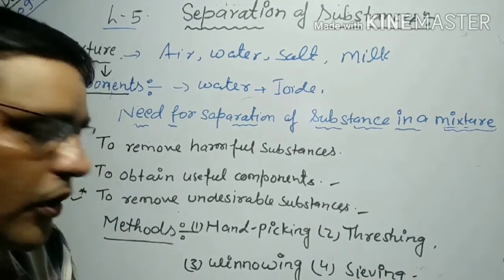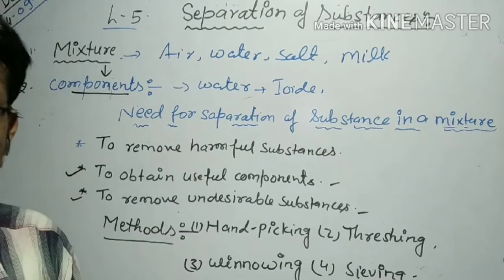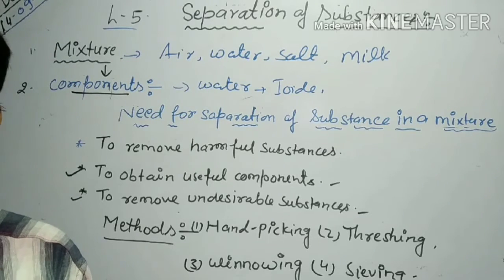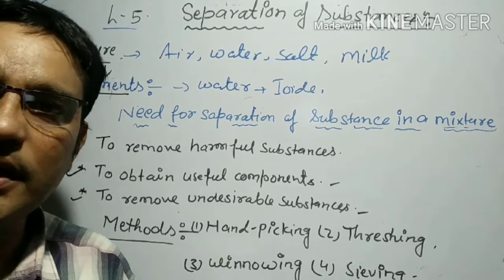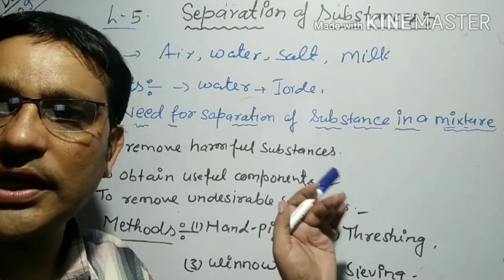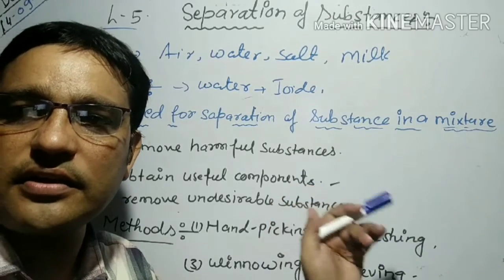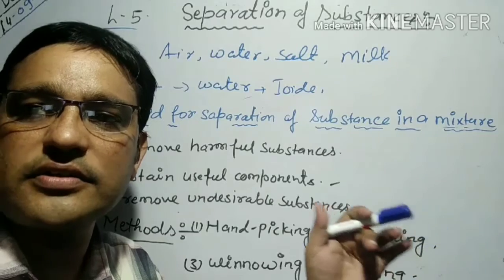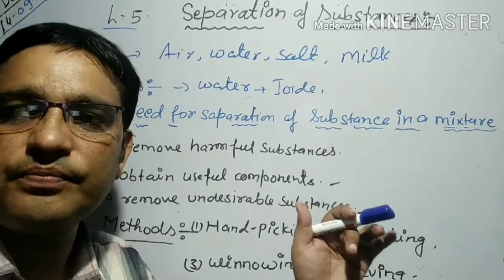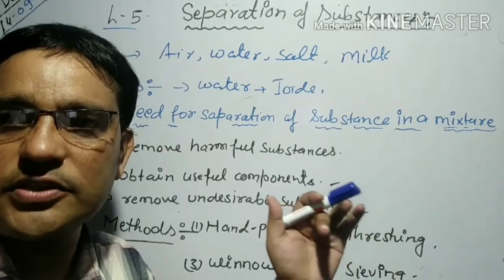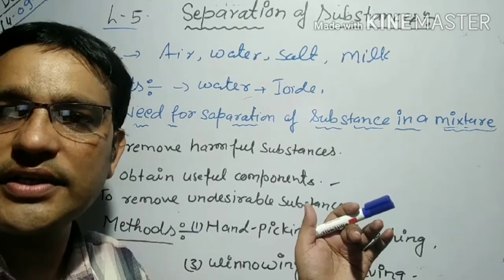Okay, now the next topic is sieving. What is the meaning of sieving? The method of separating the components of a mixture that differ in size by using a sieve is known as sieving.